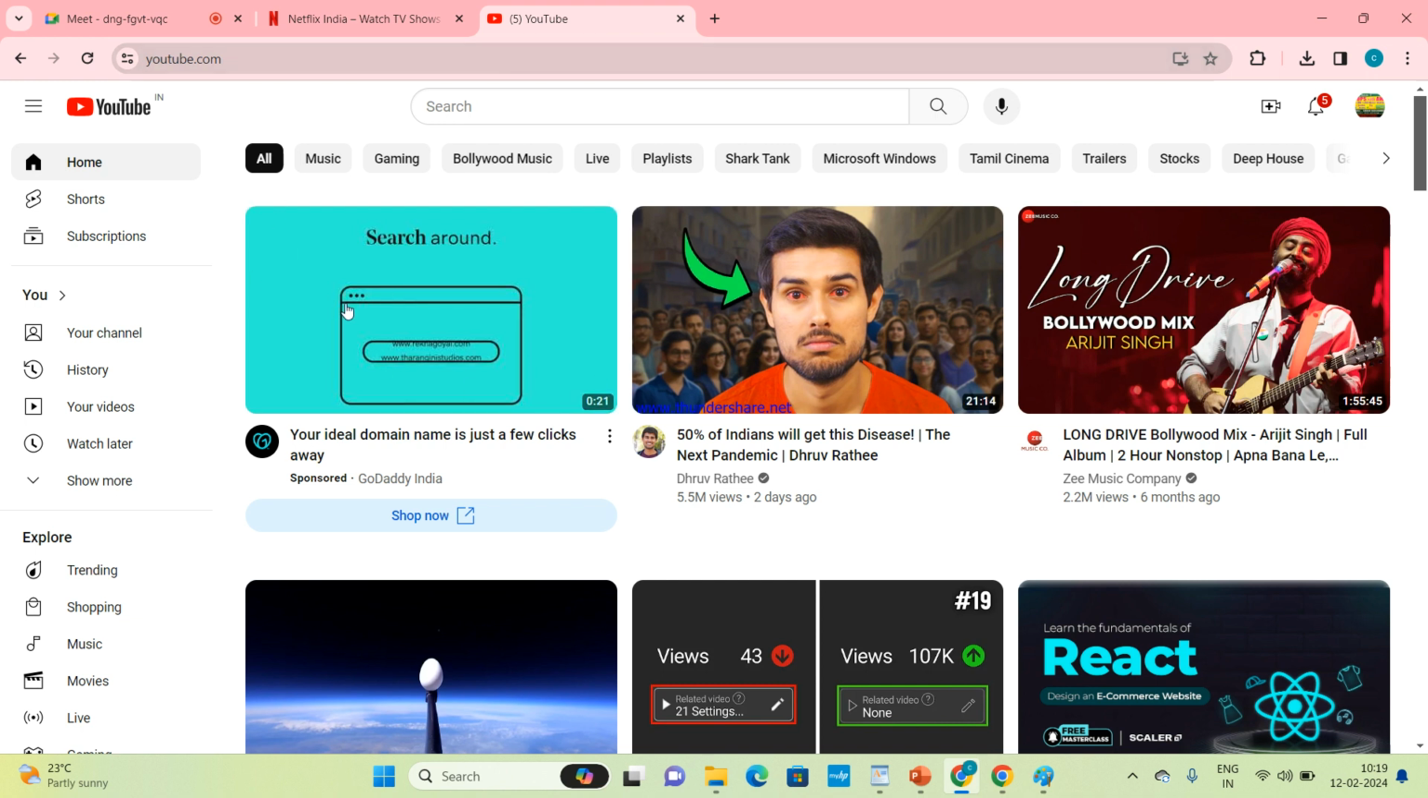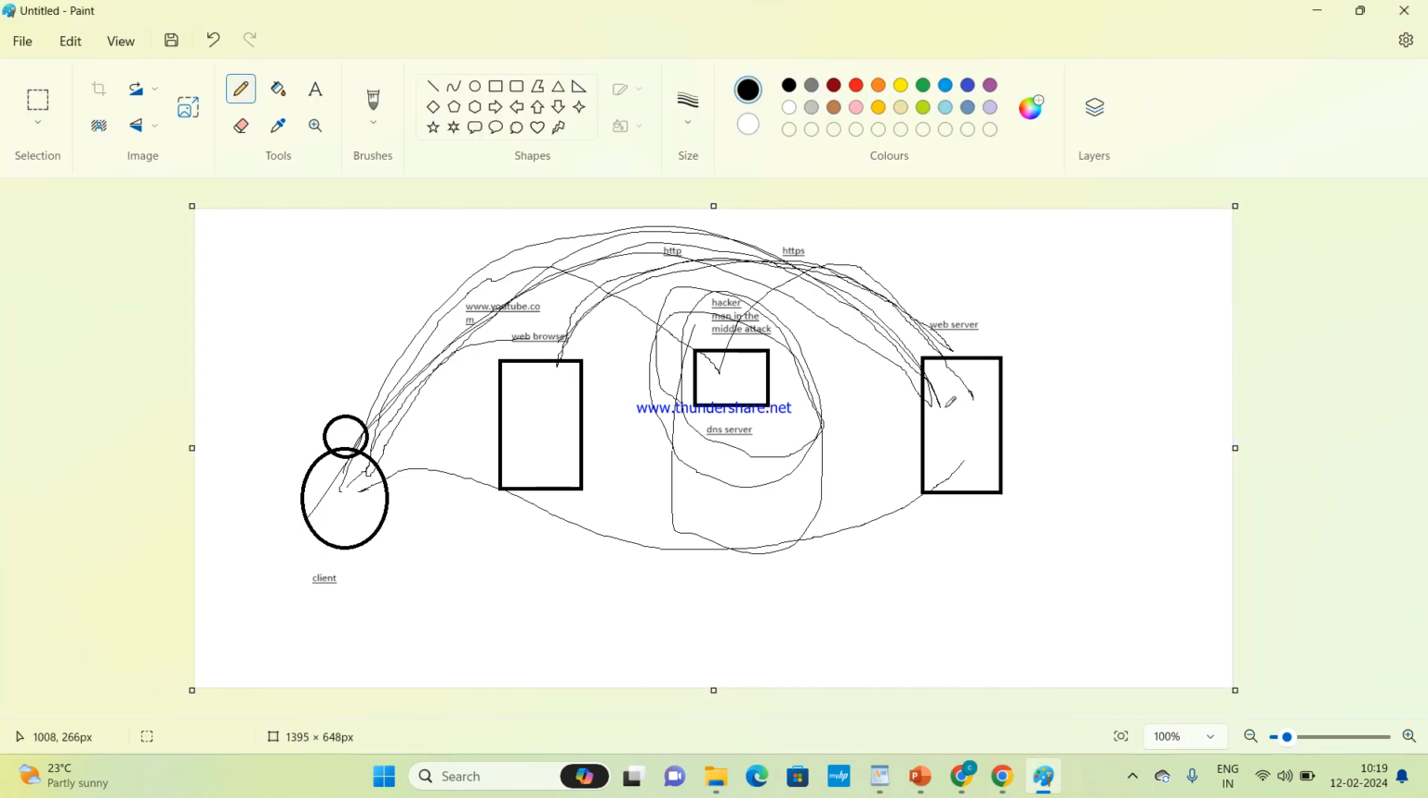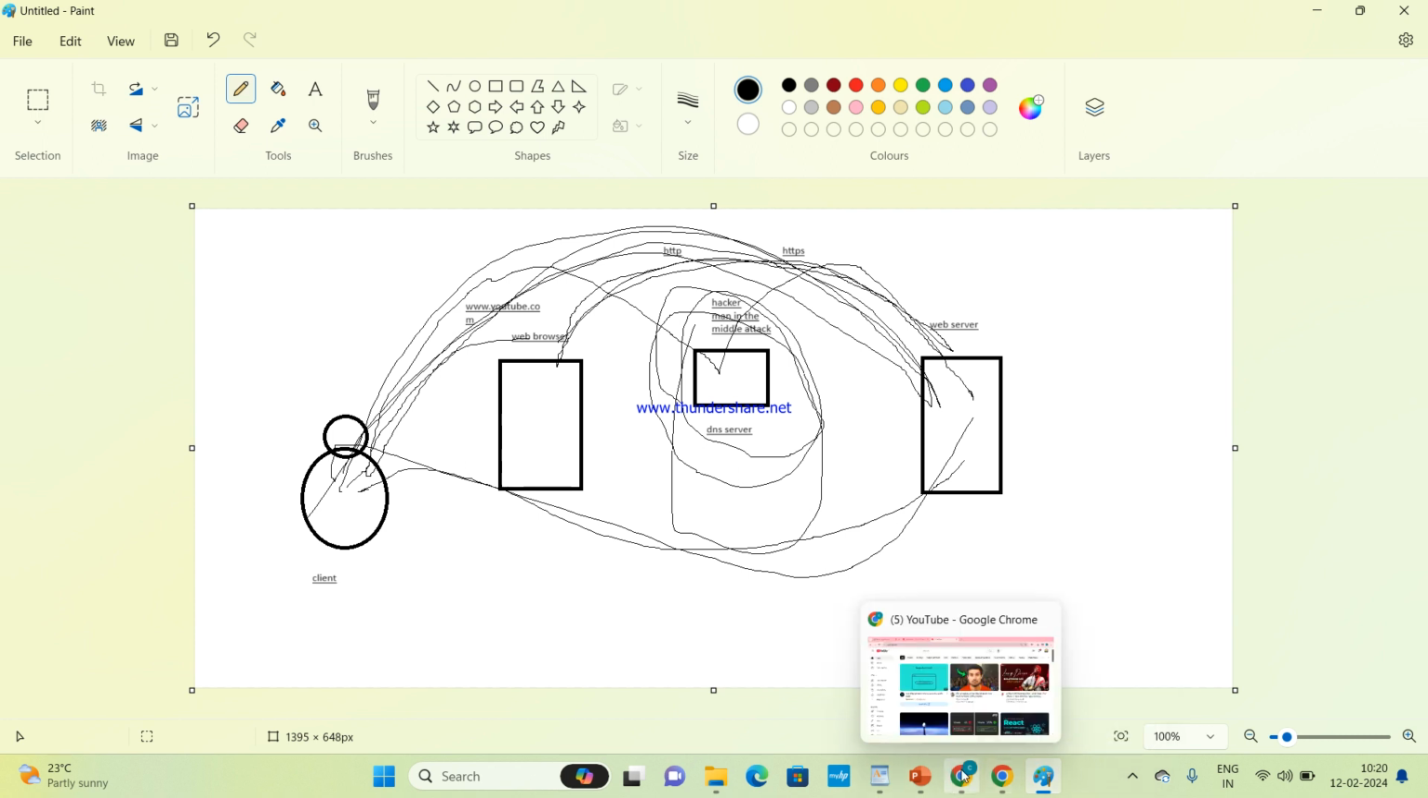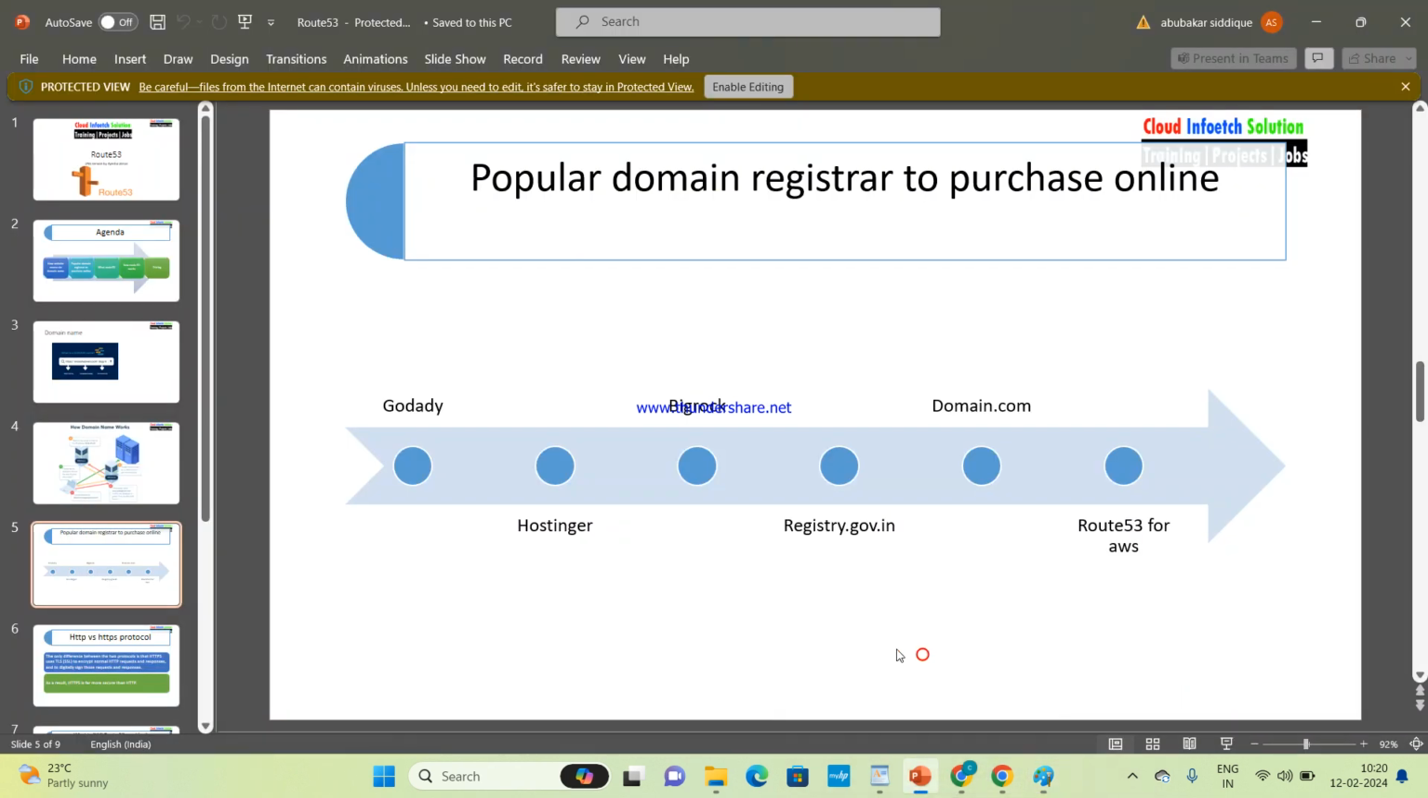Then how am I getting this page on the web browser? The DNS server is validating the IP address of YouTube. Then the request goes to the web server. Then it gets us the page. Clear? How does DNS work? The DNS server validates the IP address. Clear, everyone?